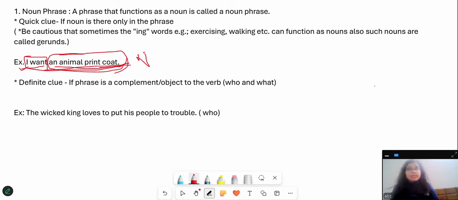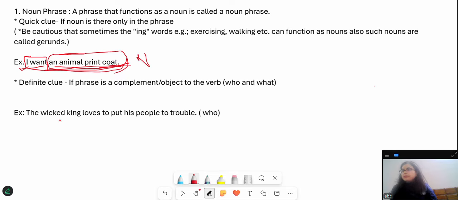Do you feel that this is actually very easy? Yes, it is. And if we talk about a 100% short formula to find a noun phrase, then if in a phrase a verb is complementing an object that is a noun, then definitely that phrase is a noun phrase.